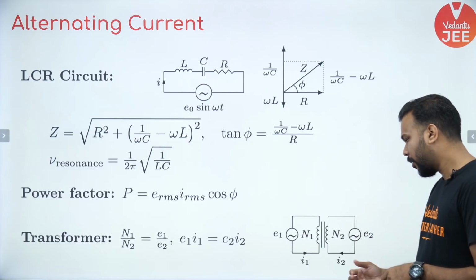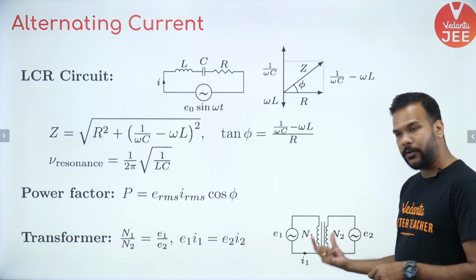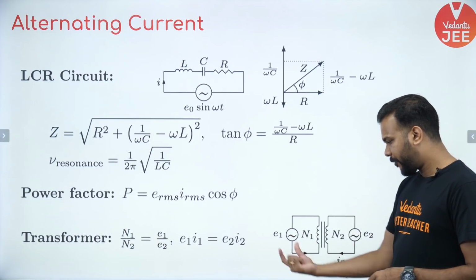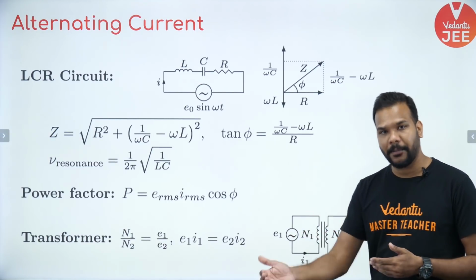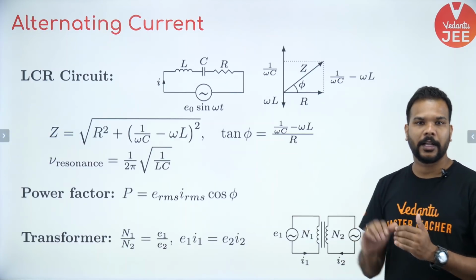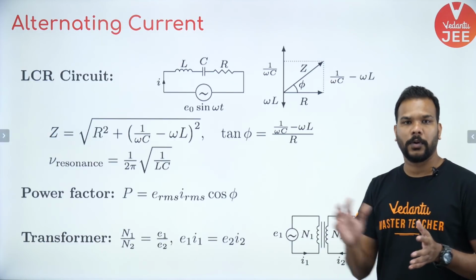Okay guys, now the device whose construction, working and explanation usually come as 4 marks questions in your board examination, so you have to have a good understanding of the primary and the secondary circuit. This one is the primary circuit where there is already some current being generated, which will be transferred from the power plant to a township.